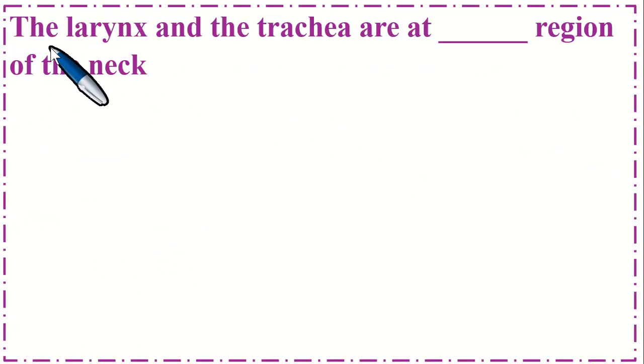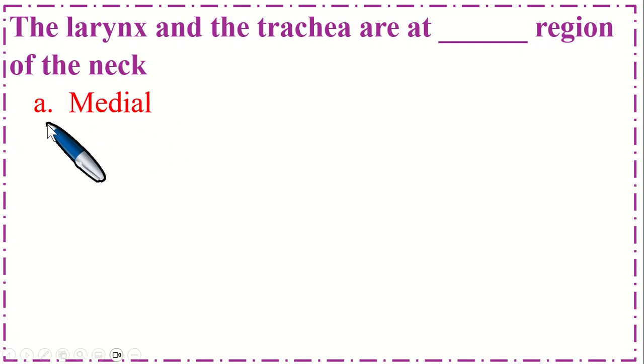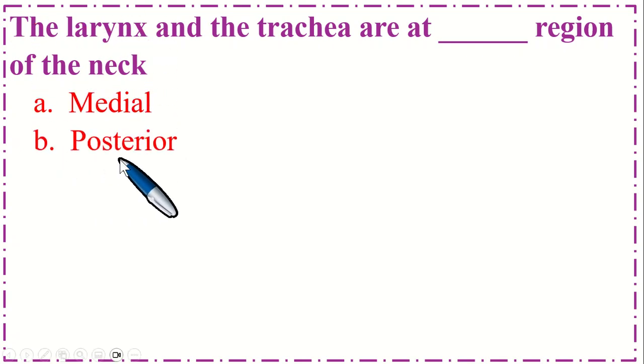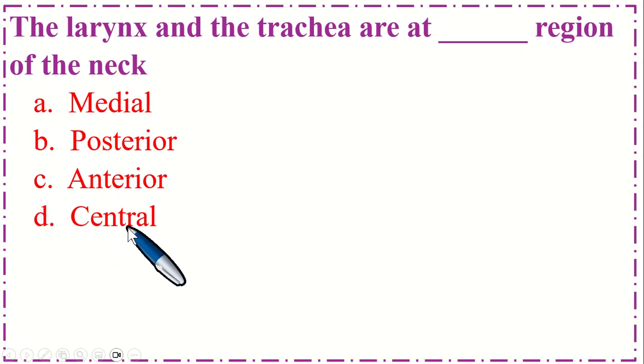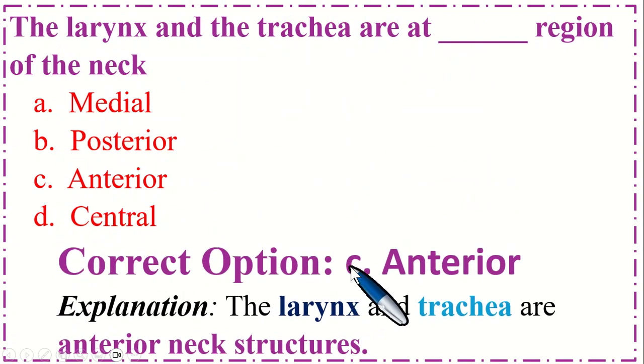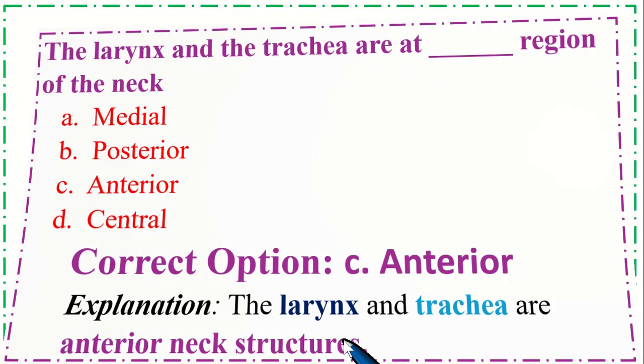So the larynx and the trachea are at the dash region of the neck. Option A, medial; B, posterior; C, anterior; and option D, central. So the correct option is C, anterior. The larynx and trachea are anterior neck structures.